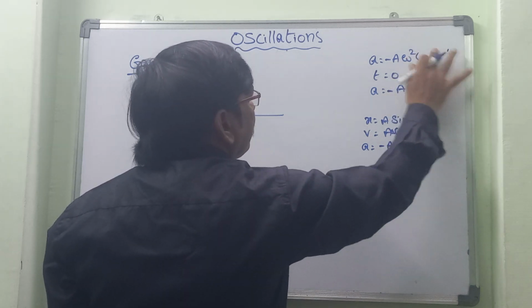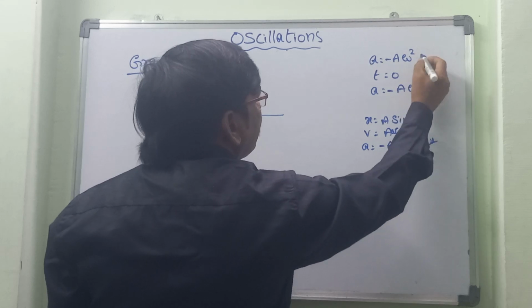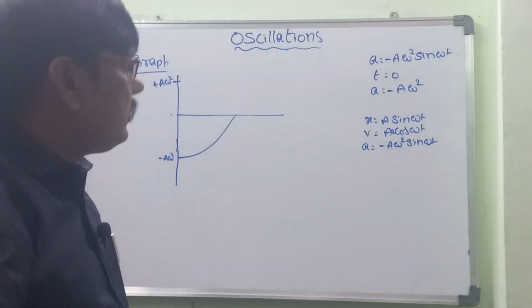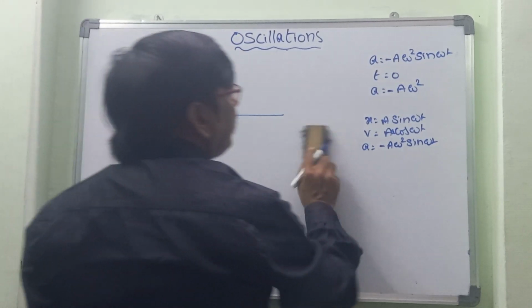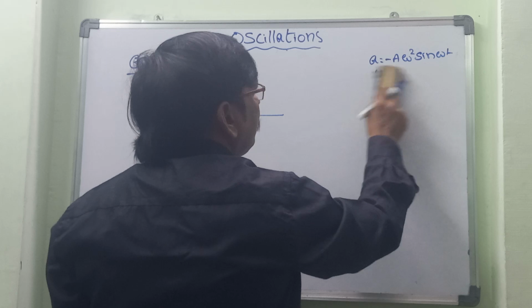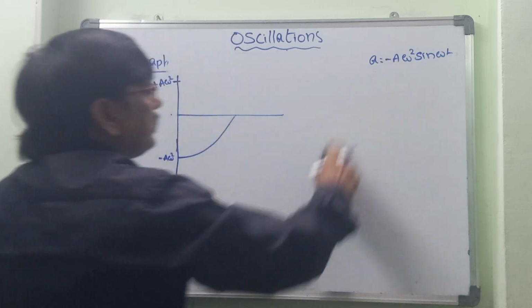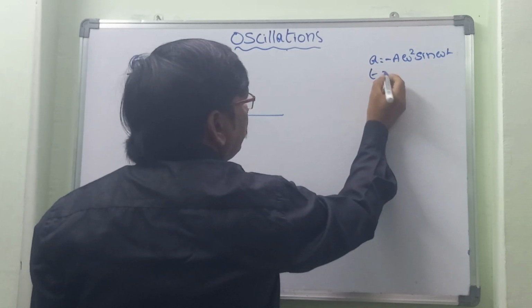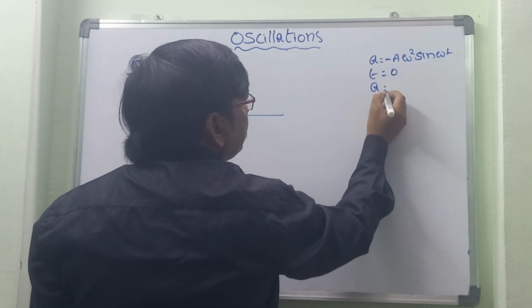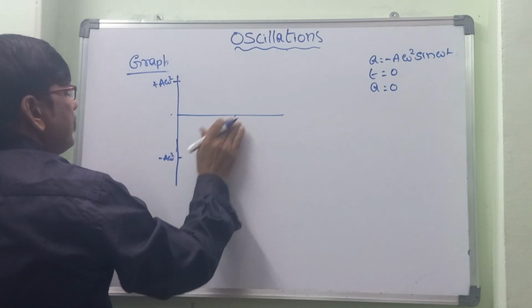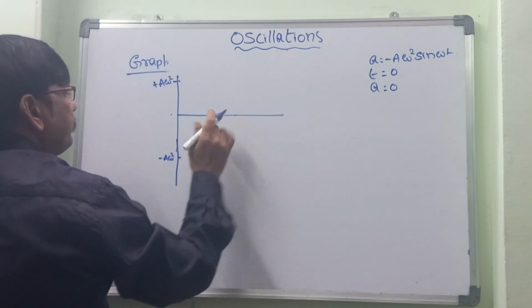So this is the small correction: a is minus a omega square sin omega t. If t is equal to 0, then a is equal to sin 0, which is 0. So this graph also starts from here.